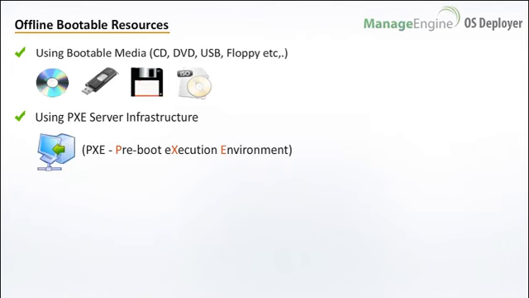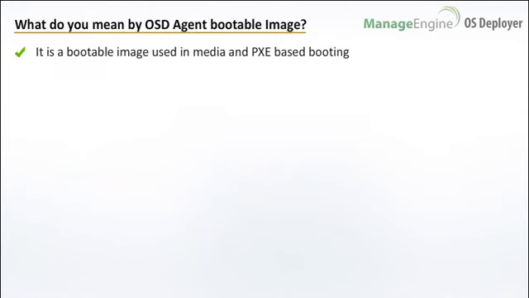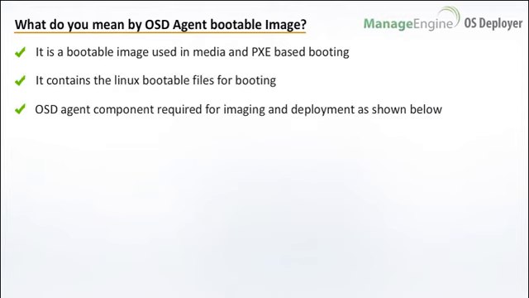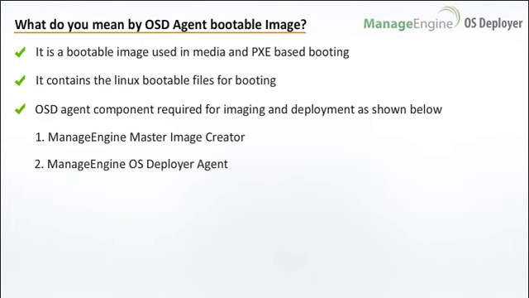Using these bootable resources, you can boot into the ManageEngine OS Deployer environment with a boot menu to create or deploy an image. The bootable agent contains the Linux bootable files for booting the computer into the ManageEngine OS Deployer environment, and has components to create or deploy an image. There will be a menu with the options Image Creator and the OS Deployer agent to choose imaging and deployment respectively.